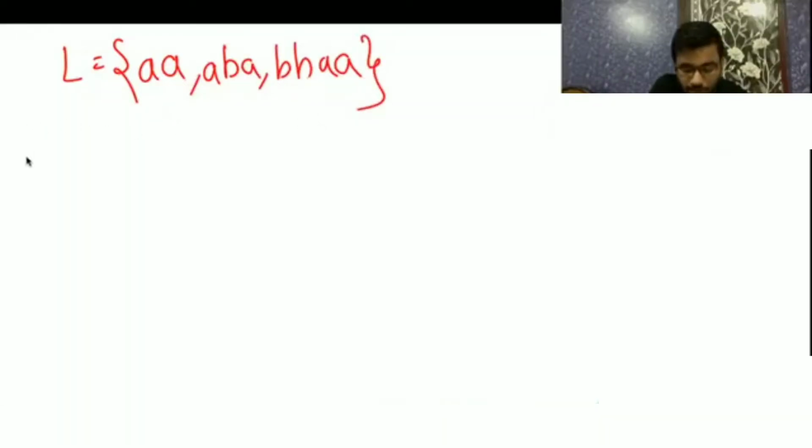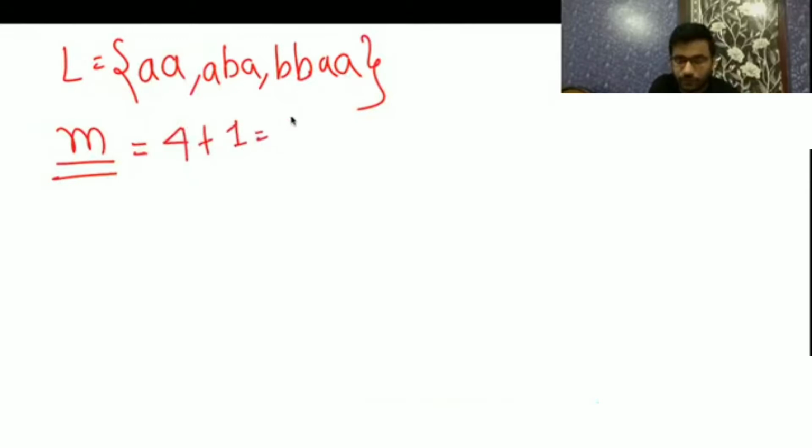क्या होगा मिनिमम पंपिंग लेंथ? हम मिनिमम पंपिंग लेंथ लैंग्वेज के लिए बताते हैं, नॉट फॉर द स्ट्रिंग. Now for this language, what is going to be the minimum pumping length? Minimum pumping length is going to be the length of the longest string. 4 plus 1 is going to be 5. Correct. The language is finite. Whenever the language is finite, the minimum pumping length is going to be the longest string plus 1.